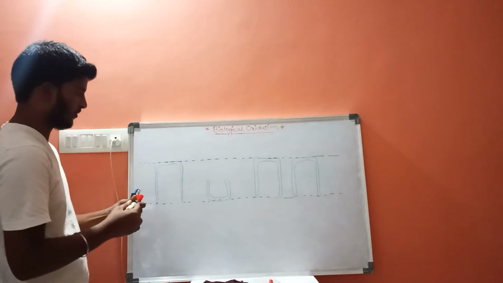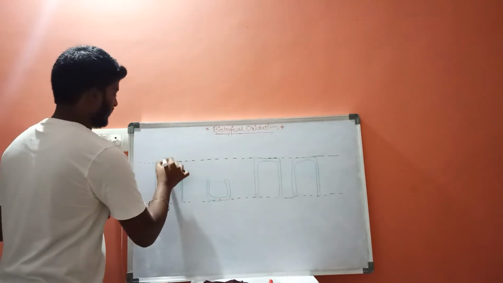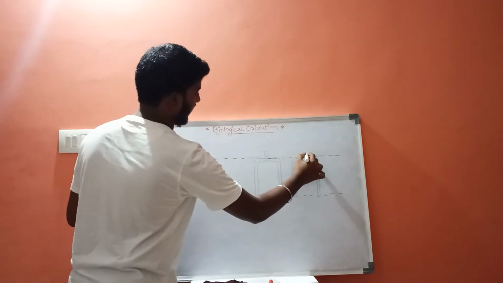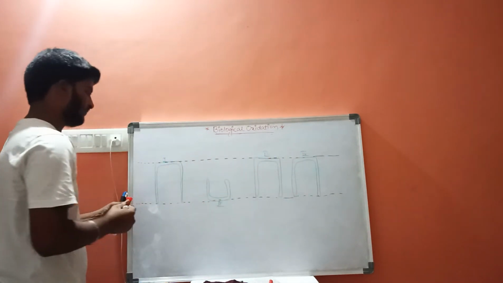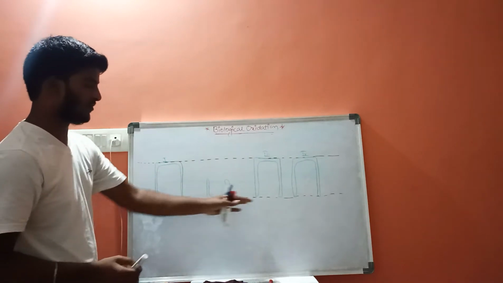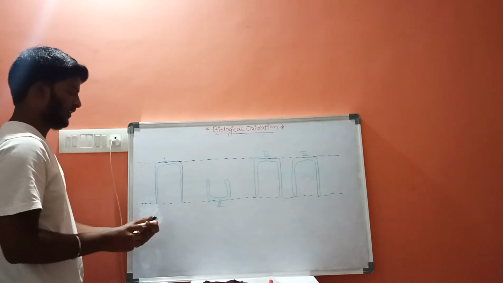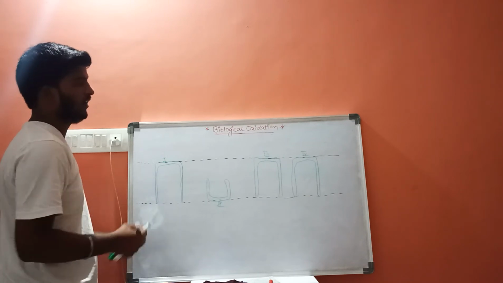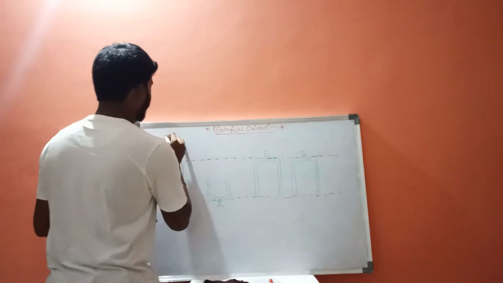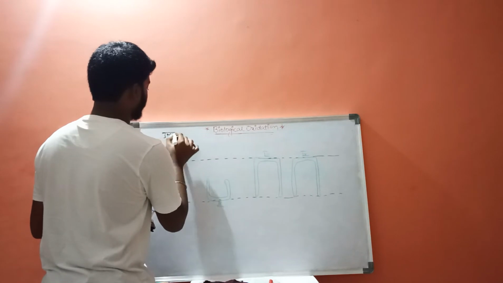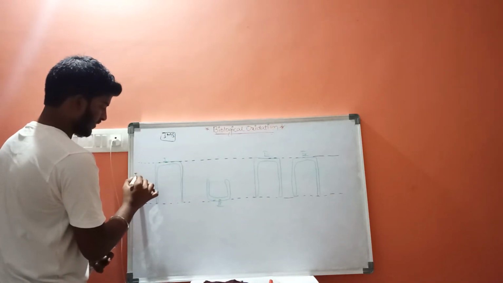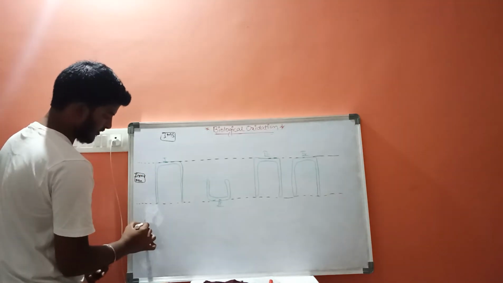And this is complex 4. Complex 1, 2, 3 and 4. This is intermembrane space and this is inner membrane and it is lumen.